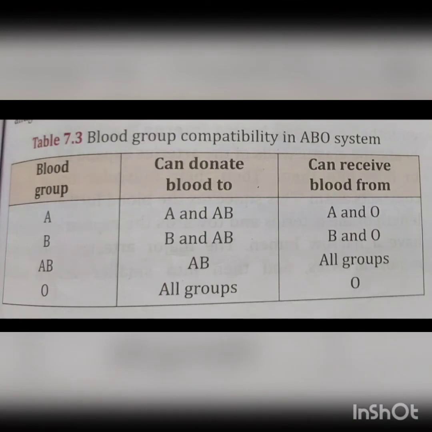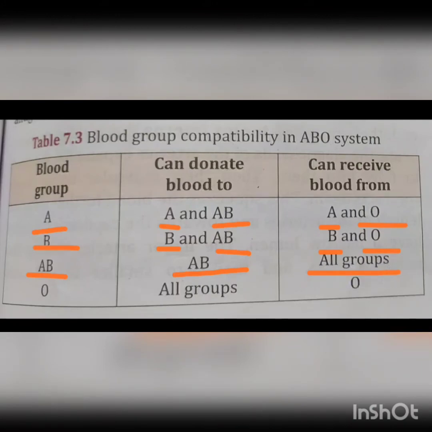People with the blood group A can donate the blood to people with blood groups A and AB, and they can receive the blood from A and O. The people with the blood group B can donate the blood to B and AB, and they can receive the blood from B and O. Blood group AB can donate blood to only group AB and can receive the blood from all the groups.